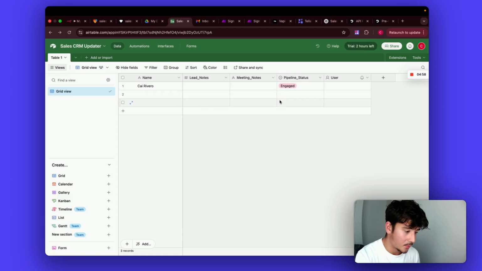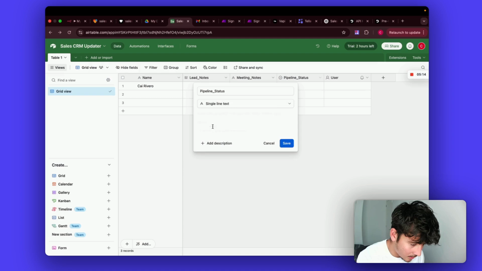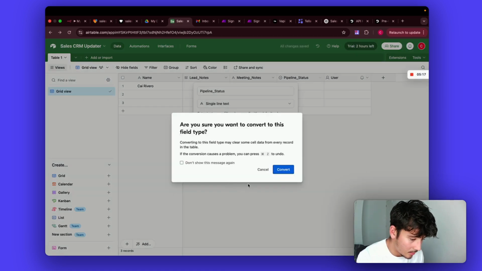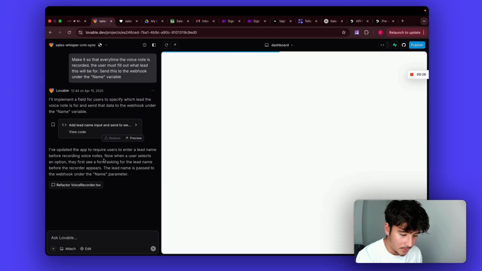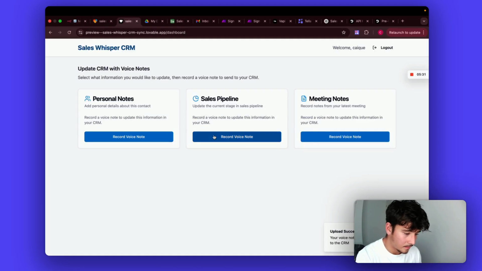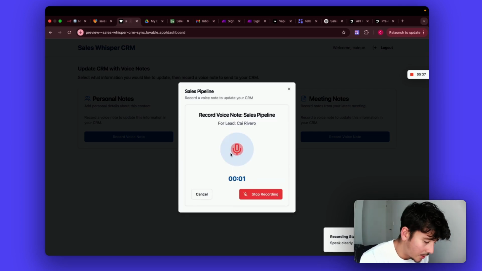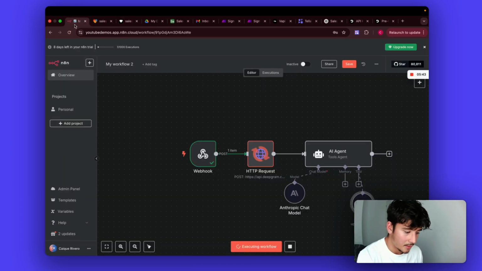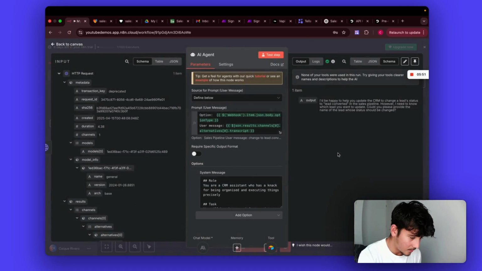Right, now pipeline status, this is what I was going to change before, and I just forgot actually. We're going to make this into a single line text, yep. Convert. Oh, yeah, we're going to try that now actually. Change to lead converted. Send that over. Transcribe. What seems to be the issue?